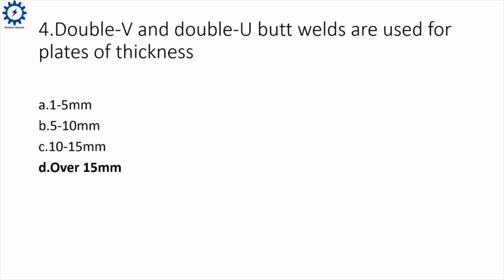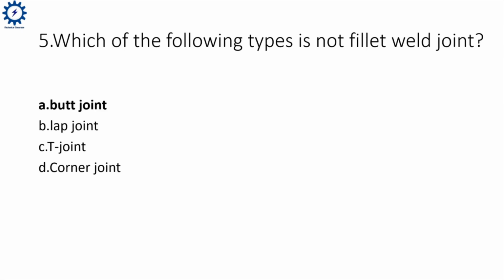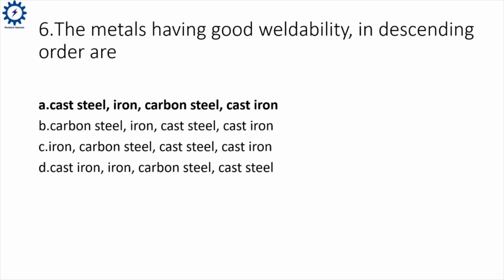Double V and double U butt welds are used for plates of thickness over 15 mm. Which of the following types is not fillet weld joint? Correct answer, butt joint. The metals having good weldability in descending order are cast steel, iron, carbon steel, cast iron.